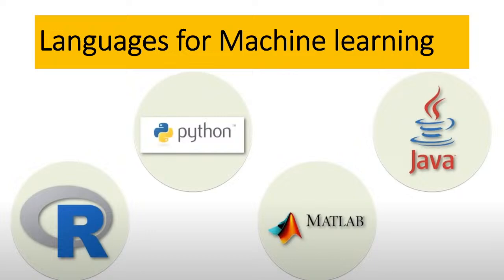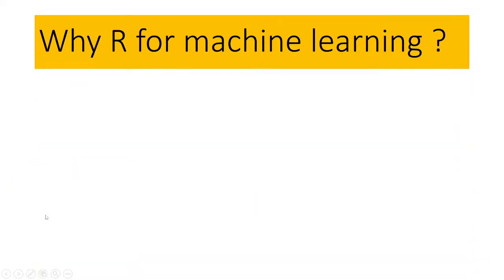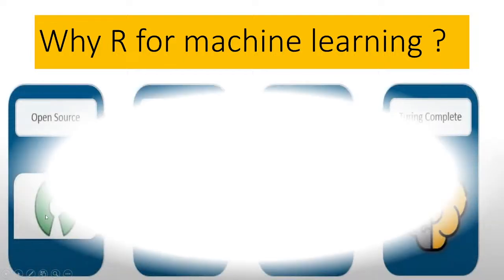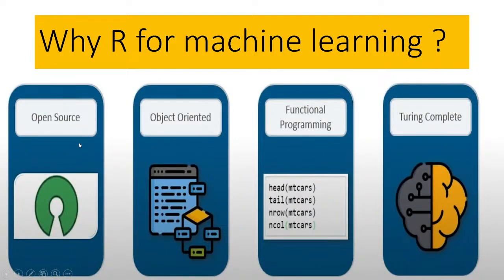Okay, so in this online training program, I will try to show you all of those implementations only using the R programming language for machine learning. Why am I using the R programming language? Because R is totally open source software, an open source programming language, so when you are using R you don't need to make any payment.